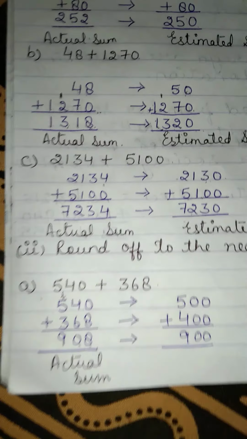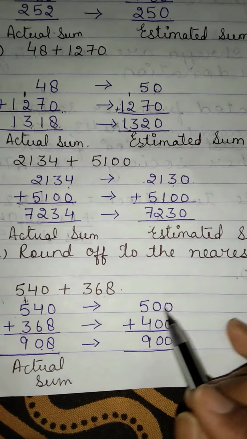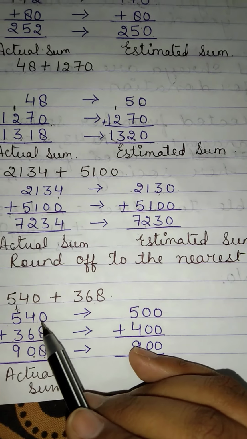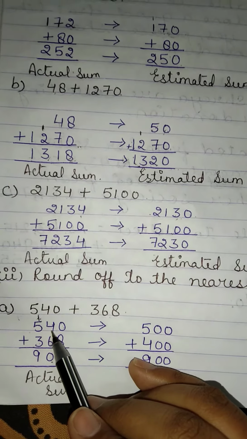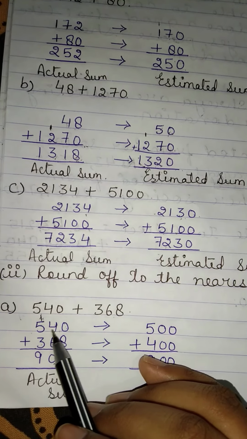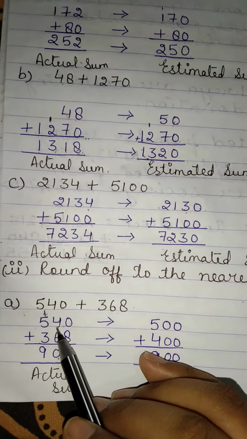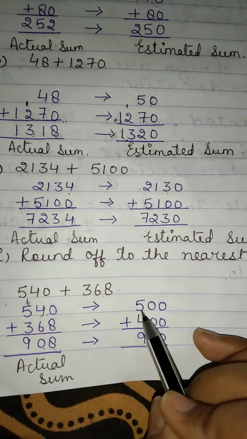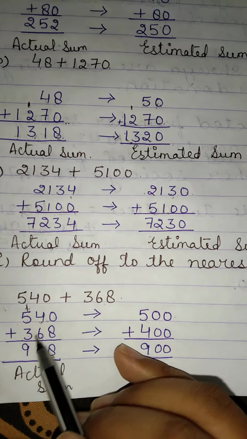This side 540 will be rounded off to the nearest 100. What will come? We will see the tens place now, because this is 100. So we will see tens place. This is 4 and 4 is a weak number, so it will not change the value of 5. 5 will remain 5 only and it will become 500.